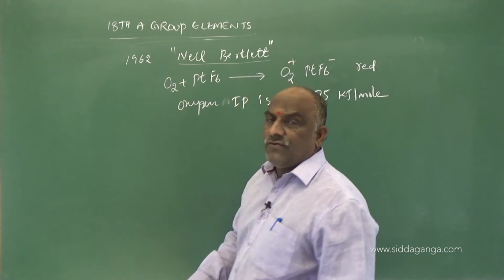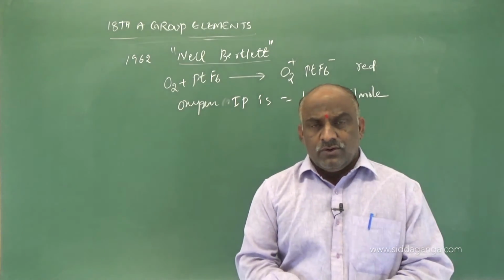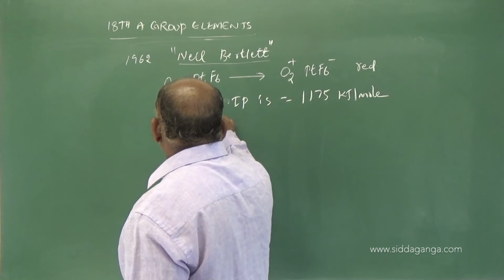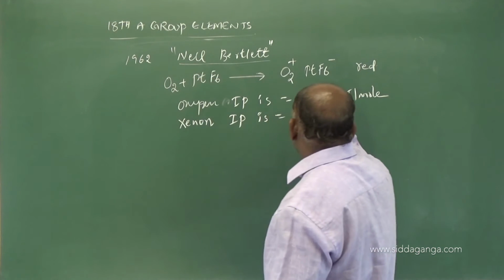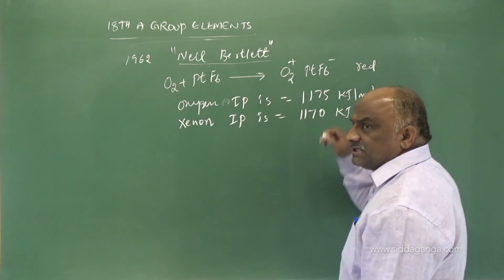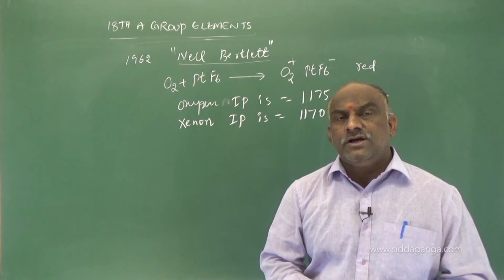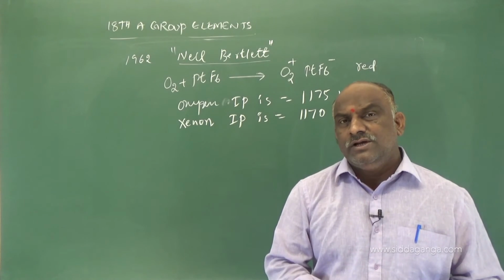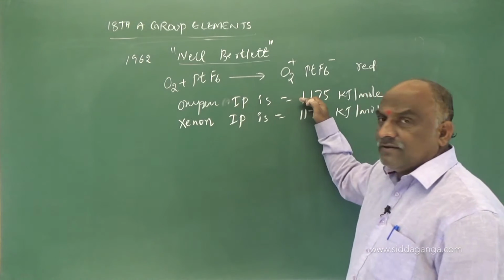Ionization potential of oxygen is 1175 kilojoules per mole. While going to xenon, what will be the xenon ionization potential? It is 1170 kilojoules per mole. Both values are similar. The first ionization potential of xenon, 1170 kilojoules per mole, is nearby the oxygen ionization potential.